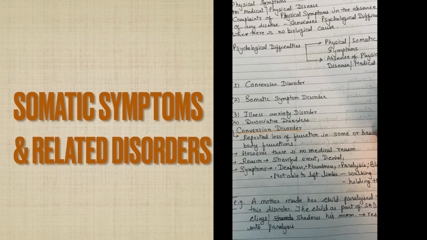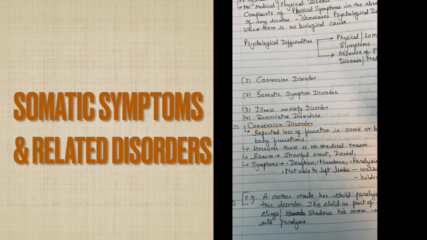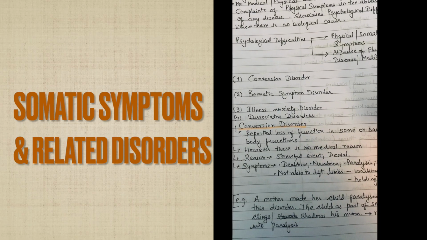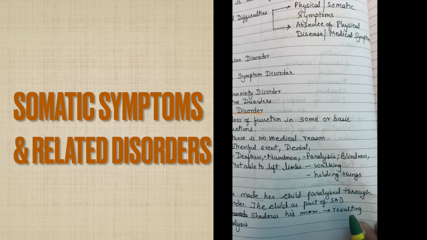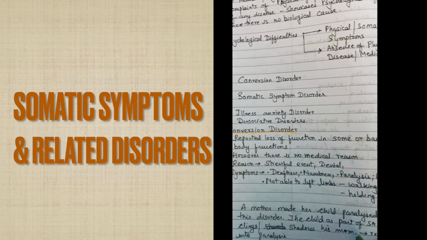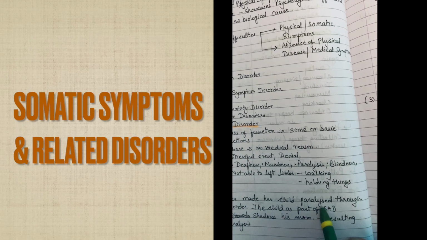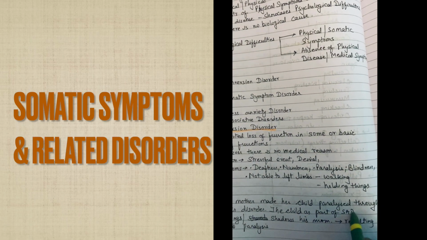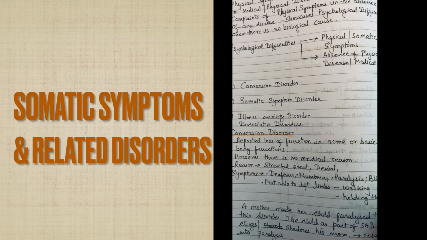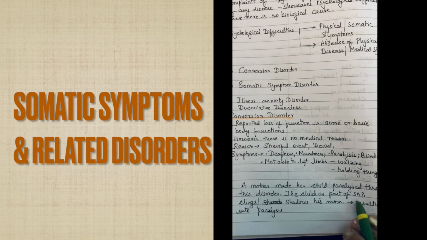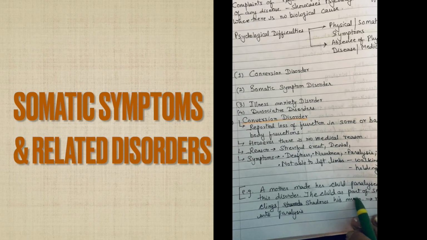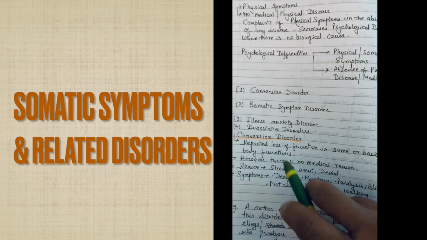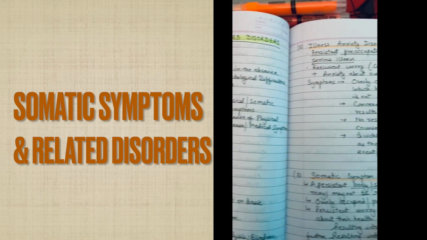The child was not hurt by the car, but the mother started saying that her child got hit, and because of this conversion disorder and because of SAD, that is separation anxiety disorder that we will study, the child started feeling that he had paralysis, and he ended up getting paralysis. So that is one example of conversion disorder.